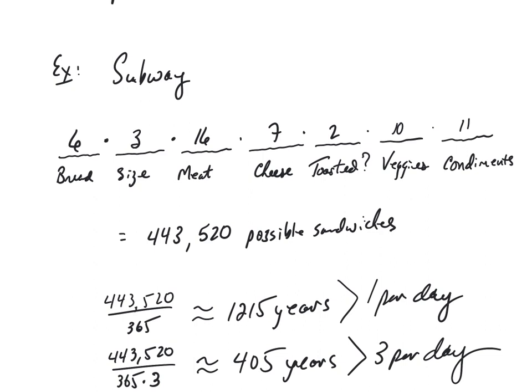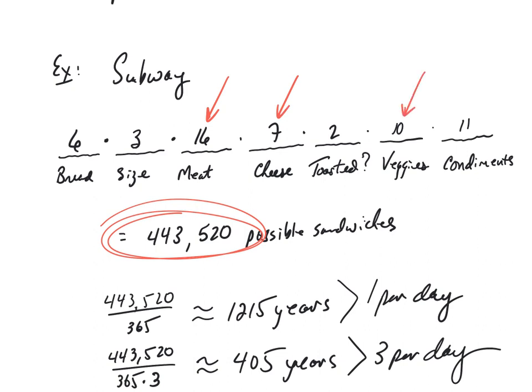Okay? Now, one little note before we move on to something a little bit different. The actual number of possible sub sandwiches is actually much, much, much more than this number. And the reason it's much more is in many of these categories, let me highlight some of them, we were making one choice in each of these categories. We were choosing one type of meat out of the 16 options. We're choosing one type of cheese out of the 7 options. One type of veggie out of the 10 options. One type of condiment out of the 11 options.